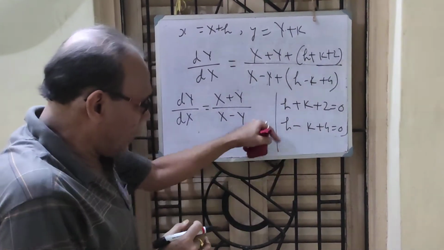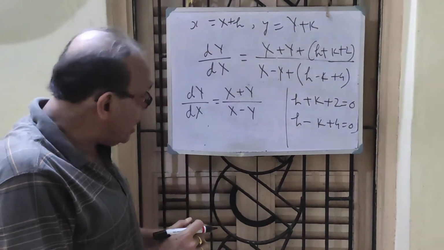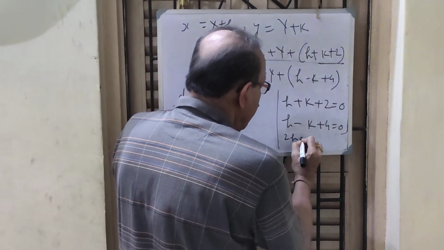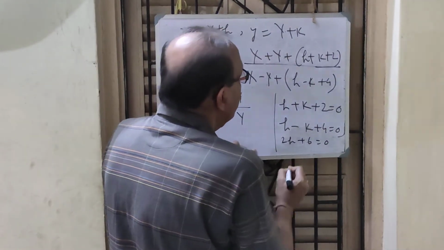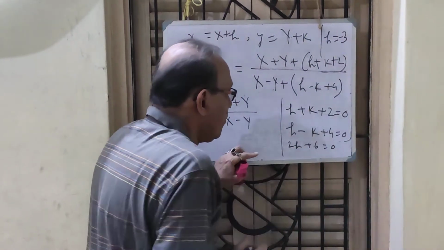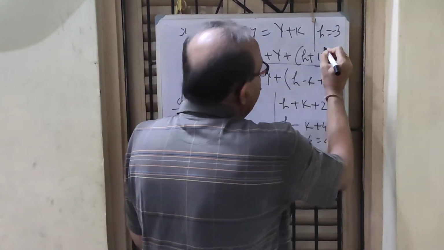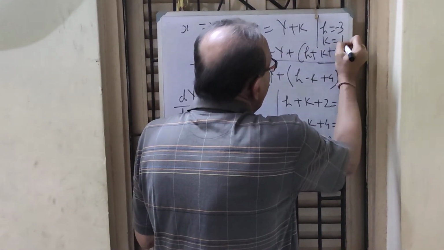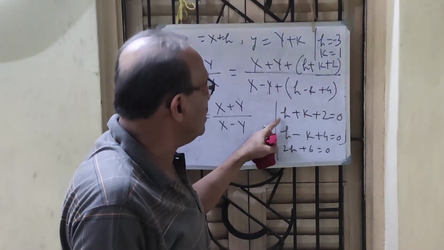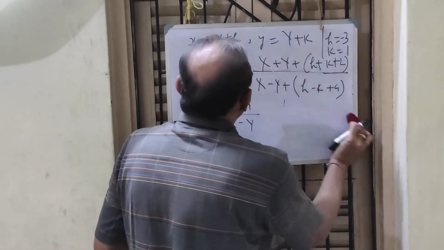I have to find the values of h and k, so that from big X coordinates I can go to small x coordinates. When I add, I get 2h plus 6 equal to 0, which gives h equal to minus 3. When I put h equal to minus 3 here, I get minus 3 plus k plus 2, k minus 1 equal to 0, therefore k equal to 1. The job of this is finished.